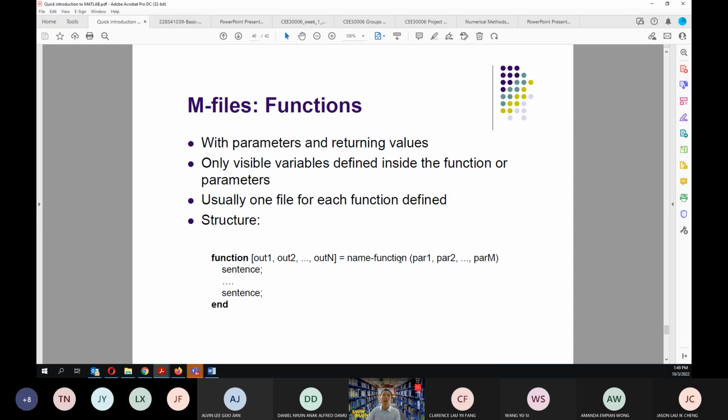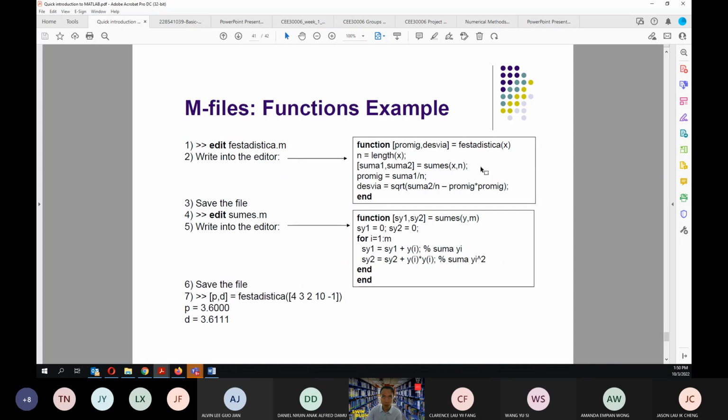The name of the function will be the name of that M file, and you can have an input and an output. This means we can use another MATLAB file to provide the function with a particular input, and this input will generate the output variables in here. These are the examples: these are the inputs, and these are the outputs.